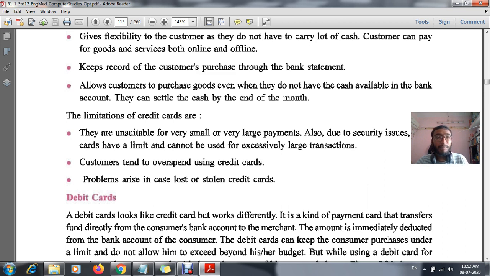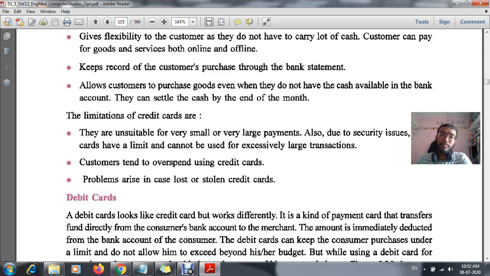The third limitation is about problems when our card is stolen or lost. When our card is stolen, it is very difficult to block it. We have to go to the bank and give a request for blocking the card, and that is also not simple. They ask for our ID proofs and identity, to verify whether the card owner is really us. Only then will they block the card.